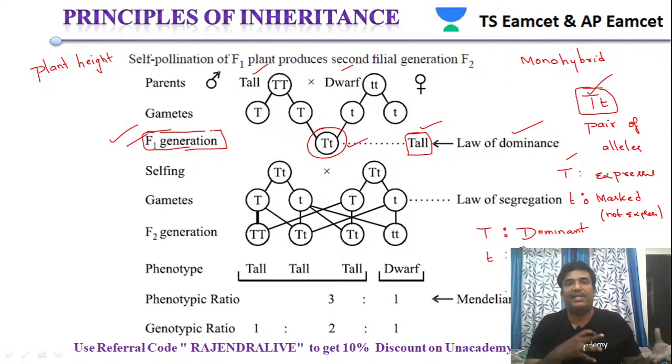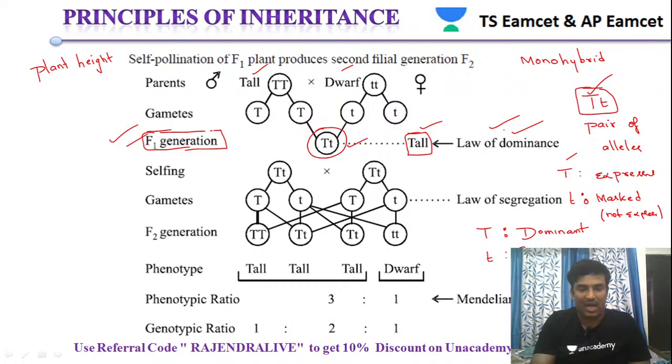Based upon the results that he obtained in the F1 generation, he concluded that in that F1 individual, two alleles are present. Of the two alleles, the expression of only one allele takes place, which leads to the formation of a tall individual. The allele that is expressed and gives rise to a tall individual seems to be dominant, and the one which is masked is the recessive allele. So Mendel proposed this theory that is called the law of dominance.